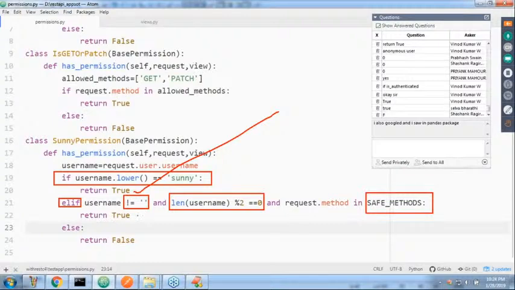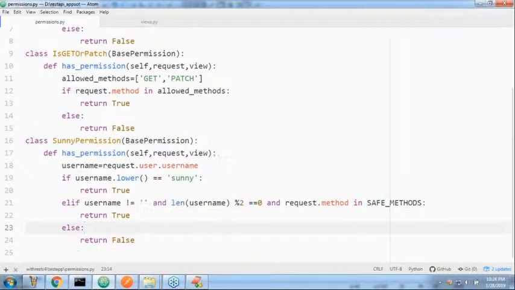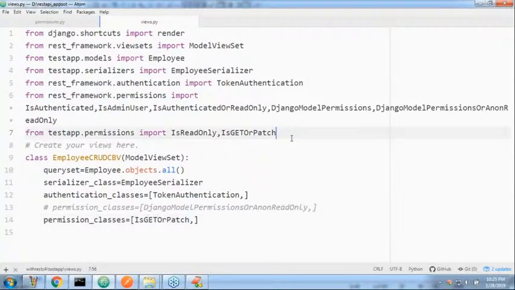Allow me. So even number of characters, but the request method is POST, or otherwise PATCH, then else return false. That's all. Now I need to check whether this permission class will work or not. Observe carefully, sir. Now here I'm taking ReadOnly. Next, Sunny permission. Now let me take Sunny permission.